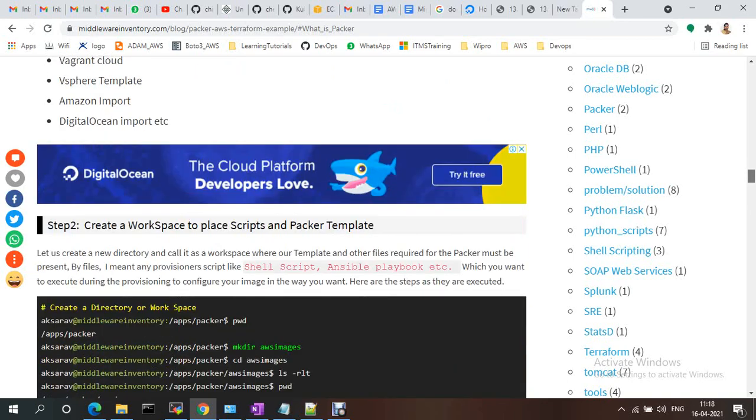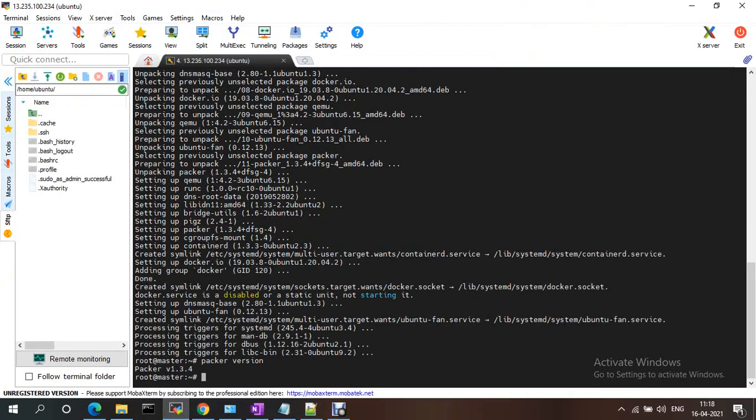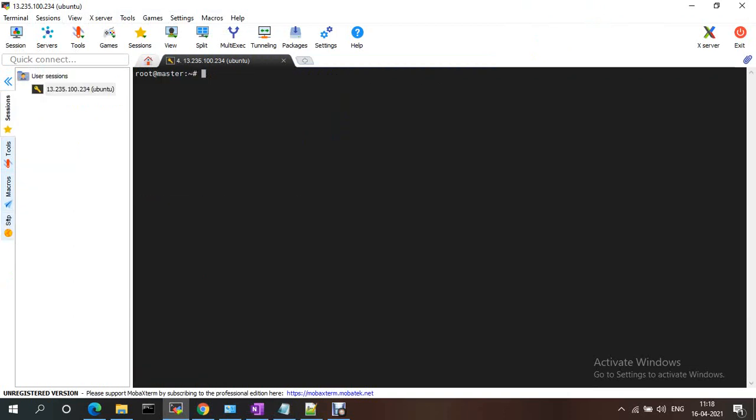Okay, now create a workspace and place the scripts under templates. I already have a server, so under this I'm just creating a few files, which will also be there while creating the image. I'm just going to home.